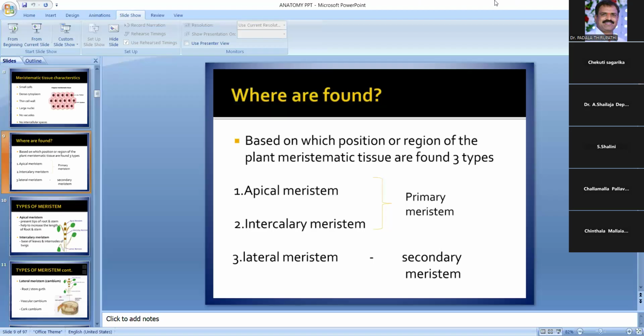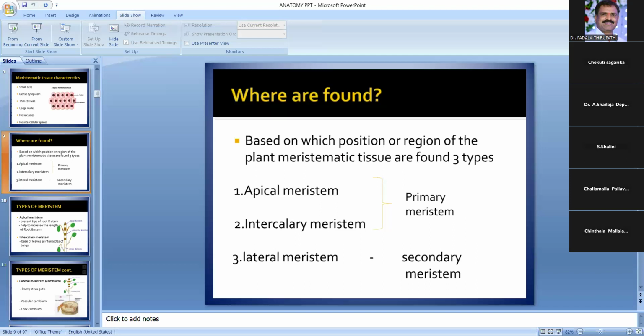So that at the apex of the stem or root is called apical meristem. They constitute the growing points, and by their activity, the axis grows in length. Apical meristems may have a solitary cell or a group of cells. The shoot apex generally shows tunica corpus differentiation.